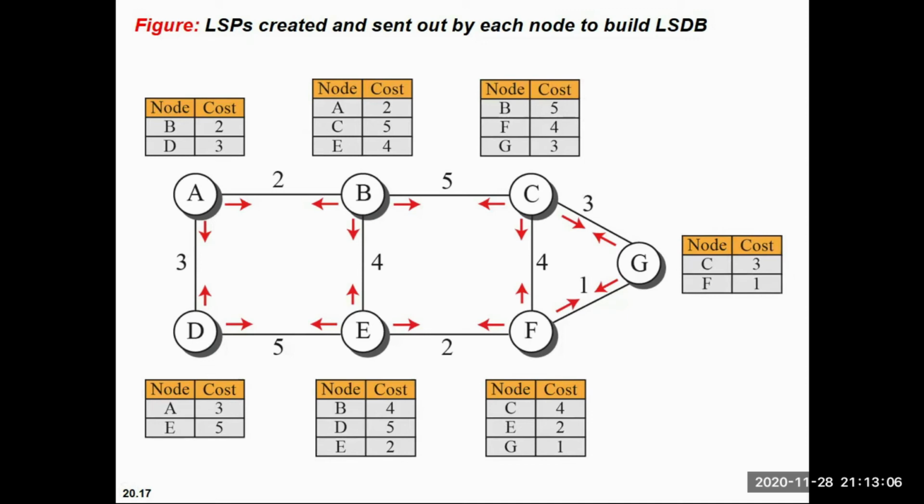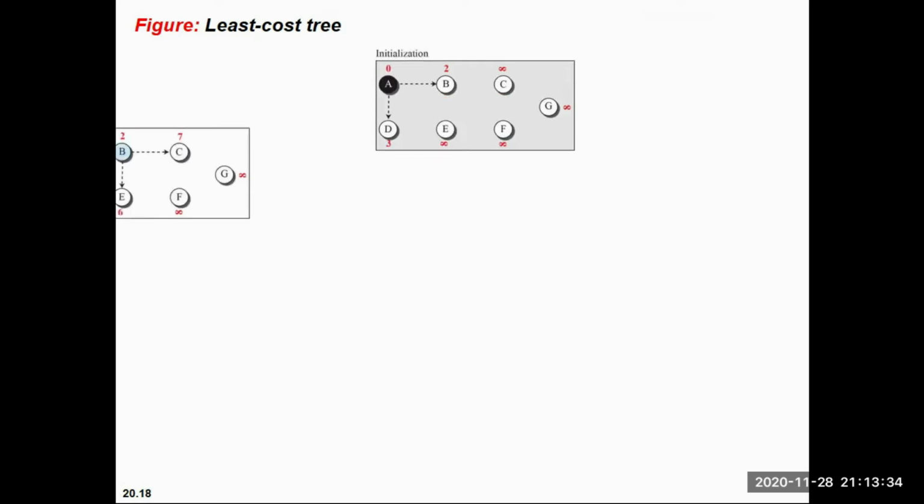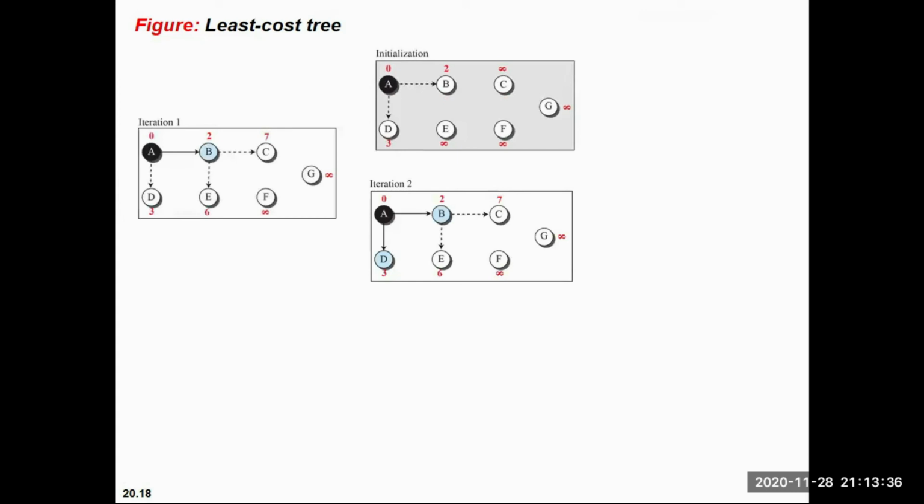The same thing we have done earlier also, and with that shortest path tree, we need to calculate a matrix, and that matrix will be helpful for creation of the LSR protocol, the link state routing protocol. First we need to find the least cost tree.